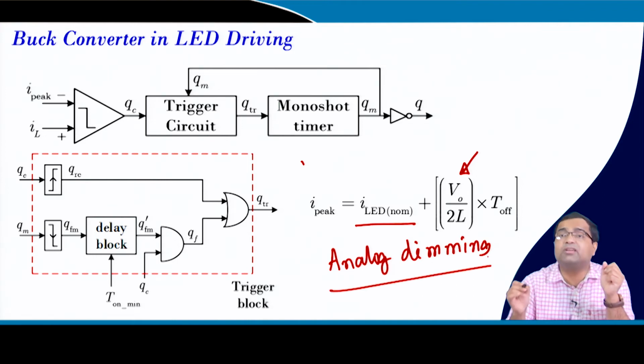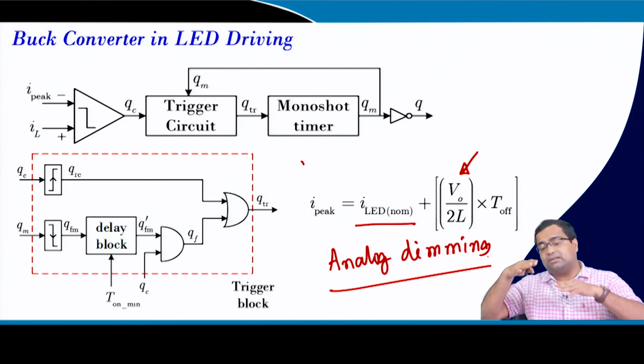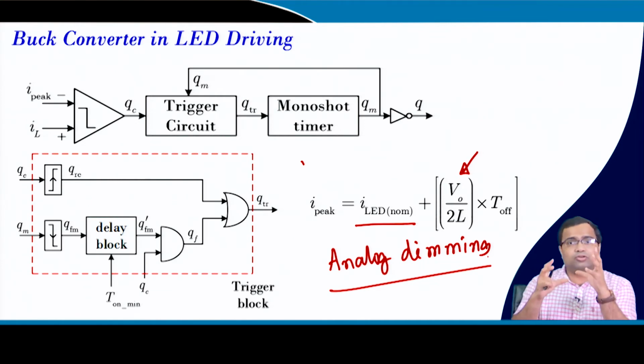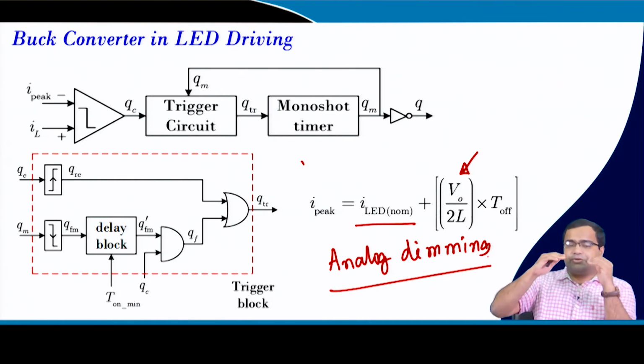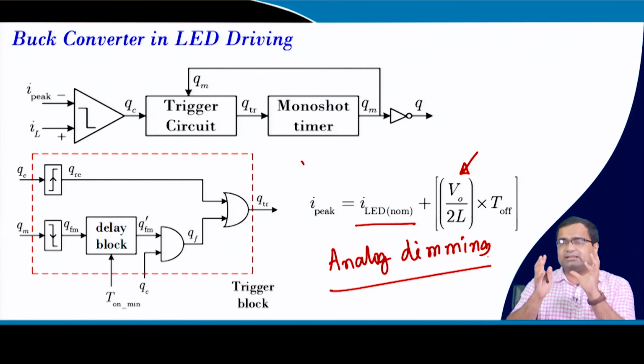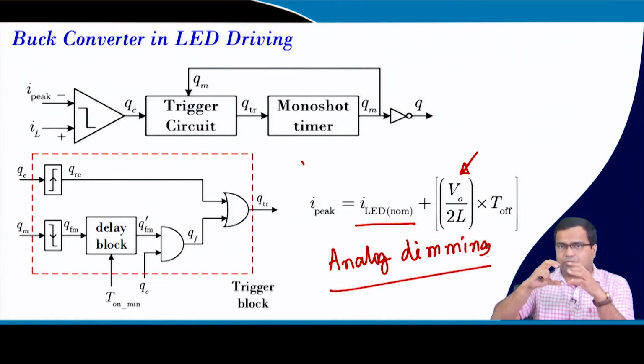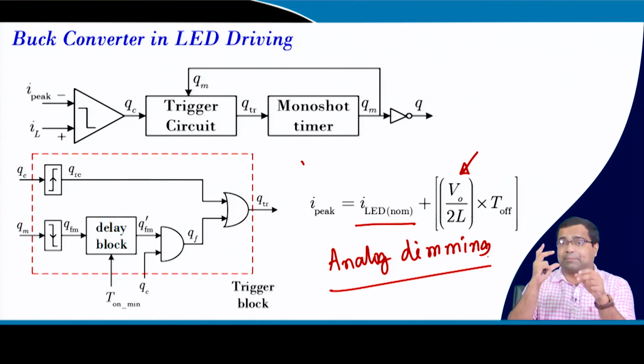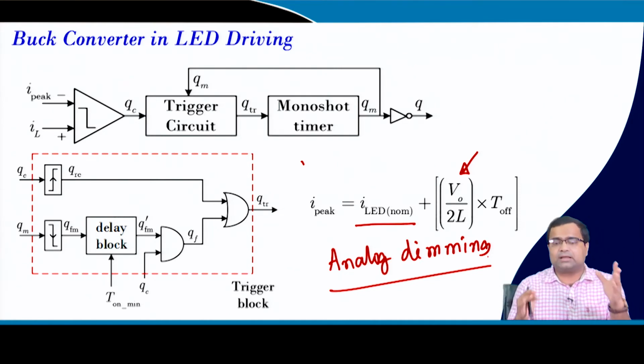But if you go to PWM dimming, where the LED string is getting connected and disconnected, only controlling current will not be sufficient, because during connection and disconnection, the voltage overshoot and undershoot in the capacitor can cause a significant flickering current, and in many cases it can damage the LED. So, we need to consider some other aspects, but for analog dimming this technique will work fine.